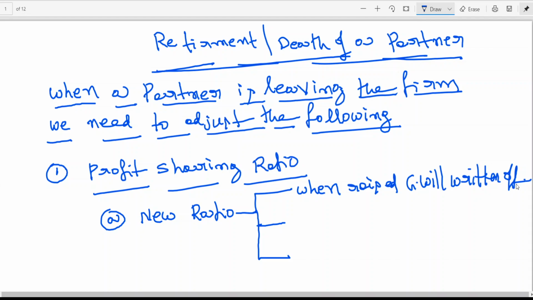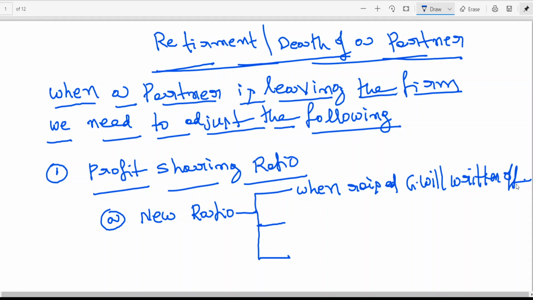By raising the goodwill, you are crediting the partners' capital accounts. In case of admission, you are crediting the old partners. In case of retirement, you are crediting all partners. When you are writing off the goodwill, you also take into consideration the new partner. In the case of retirement or death, you are looking at the continuing or remaining partners in the new ratio. The net effect, in simple words, is that the gaining partner's account will be debited and the sacrificing partner's account will be credited.